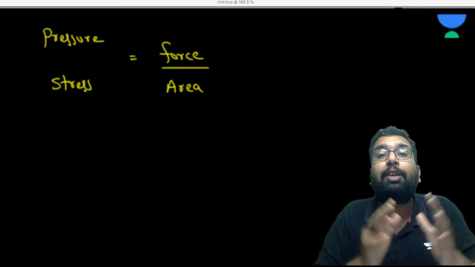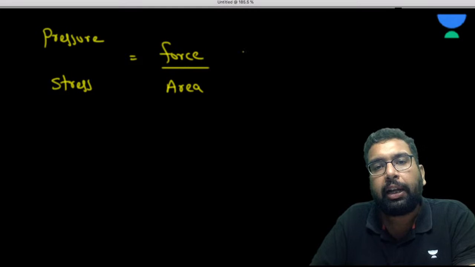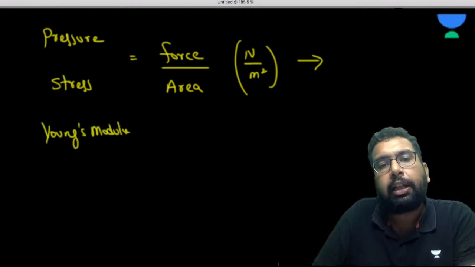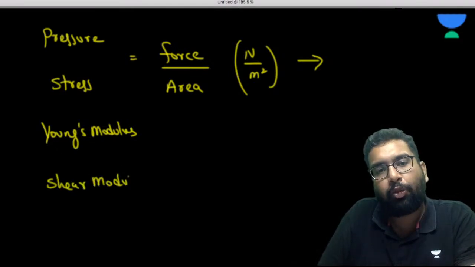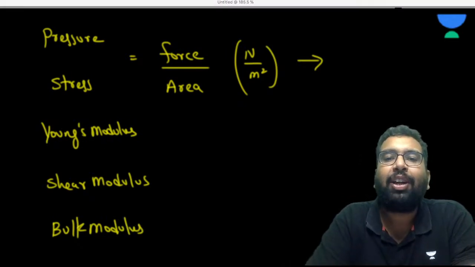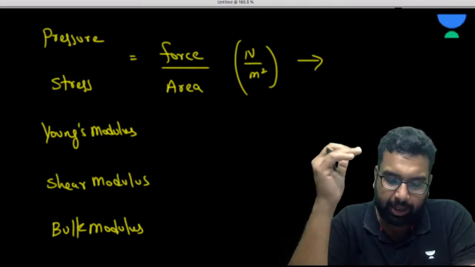But formula wise, if they are the same, that means they enjoy the same unit, so they will have the same dimension. You will see quite a few more, like Young's modulus, shear modulus, bulk modulus. All of them are going to have the same unit. Remember, simple thing: the quantities which have the same unit have the same dimension.